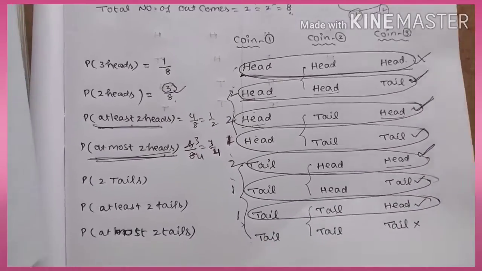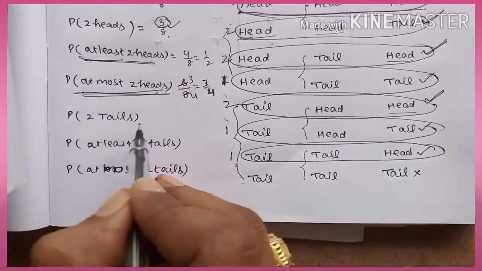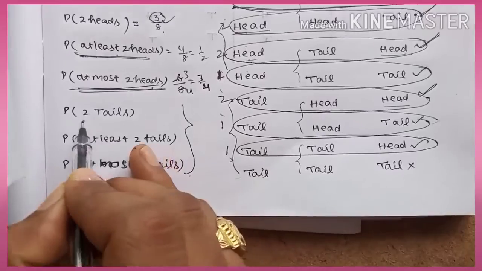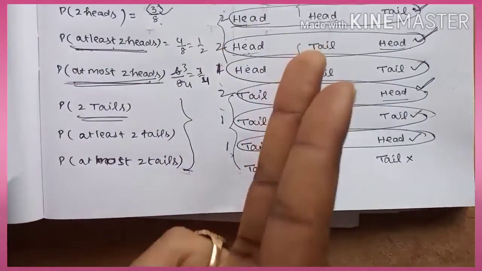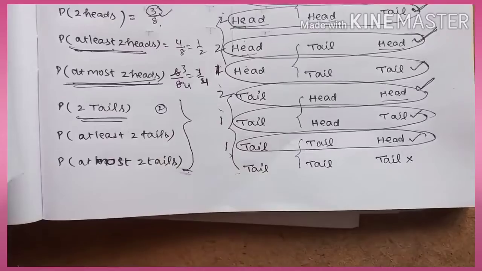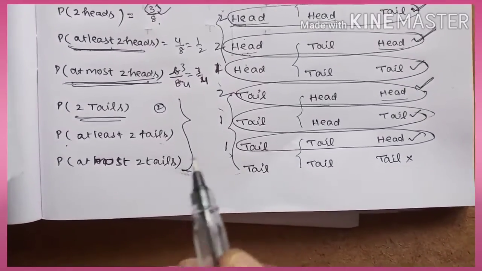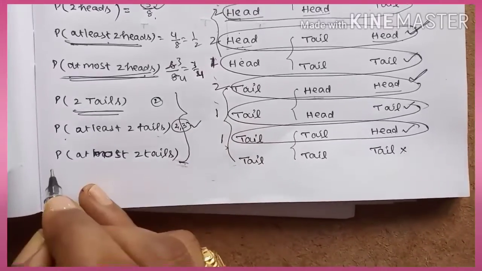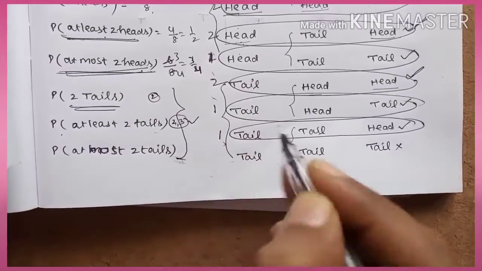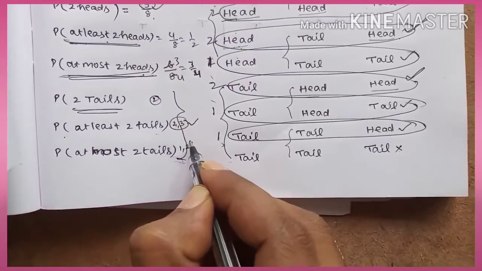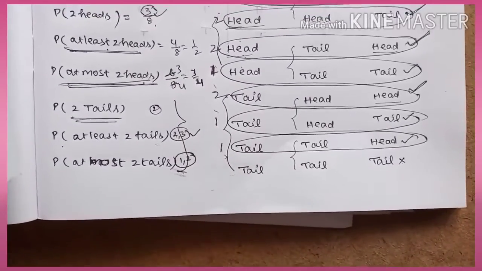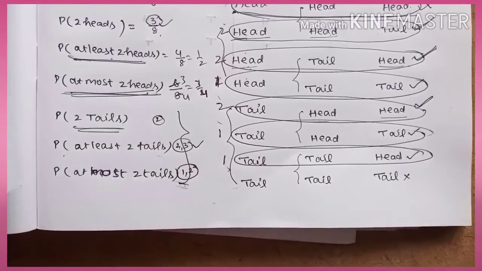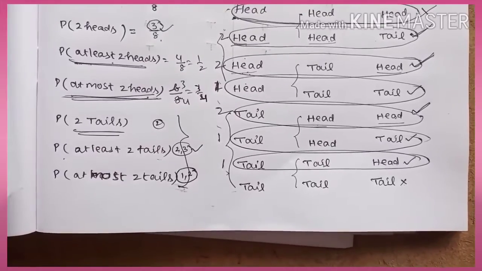Okay, similarly you have to go for the next outcome. So 2 tails, at least 2 tails and at most 2 tails. These you can practice yourself. Two tails means only two tails you have to see. Only two tails. Okay? At least two tails means either two or three tails you have to consider. At most two tails means maximum two. That means you can consider one and you can consider two tails also. Right? I hope you understand. If you do not understand, once again revise the video, then you will be able to understand.